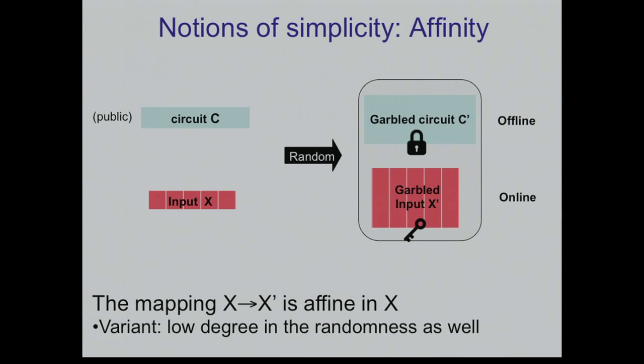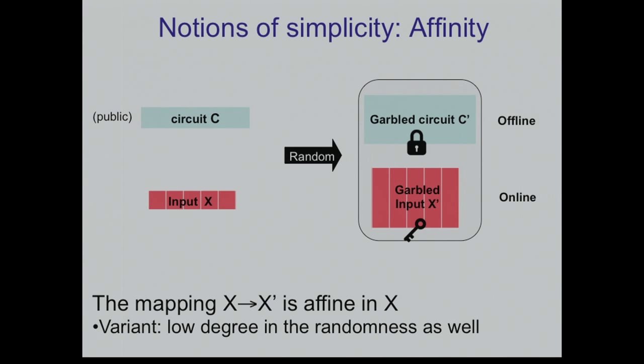Good. So I promised to talk about different notions of simplicity. So here are two notions. The first notion is affinity. So I want the mapping from x to x prime to be affine. Okay. So this means that if you fix the randomness, then this thing is a degree 1 polynomial in x, in the bits of x. So for example, you won't see here things like x1 times x3. Okay. So there is no such thing. So this is affinity. You could ask for more actually, and it's useful to ask for more.